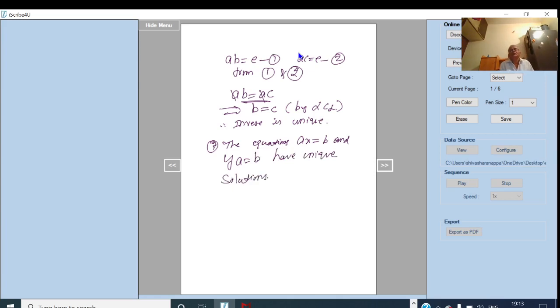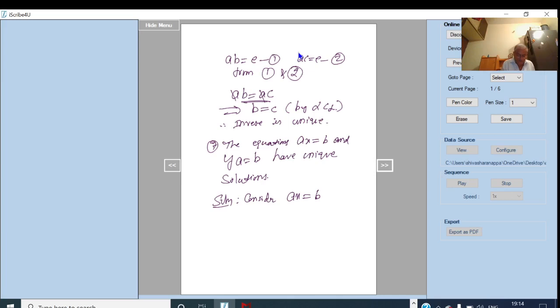First we consider the first equation Ax equal to B. Here A and B are the elements of the group.